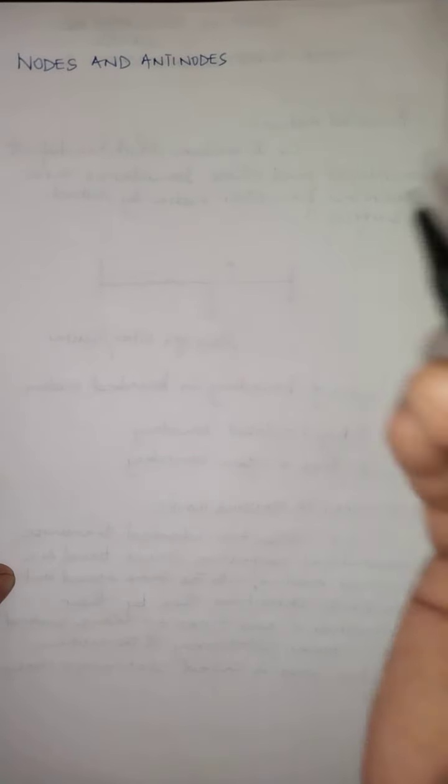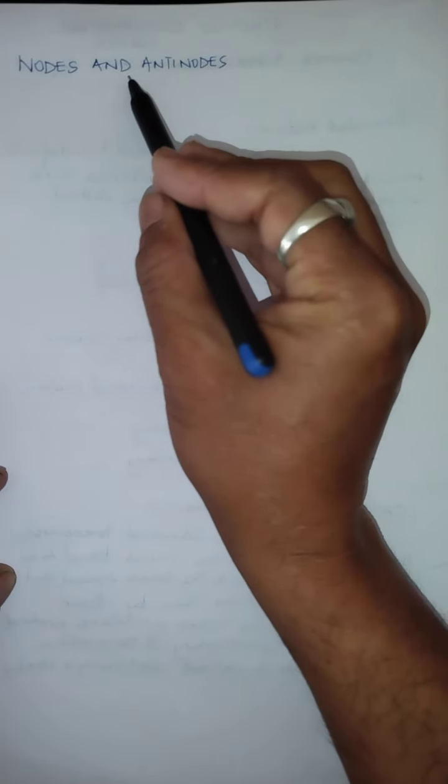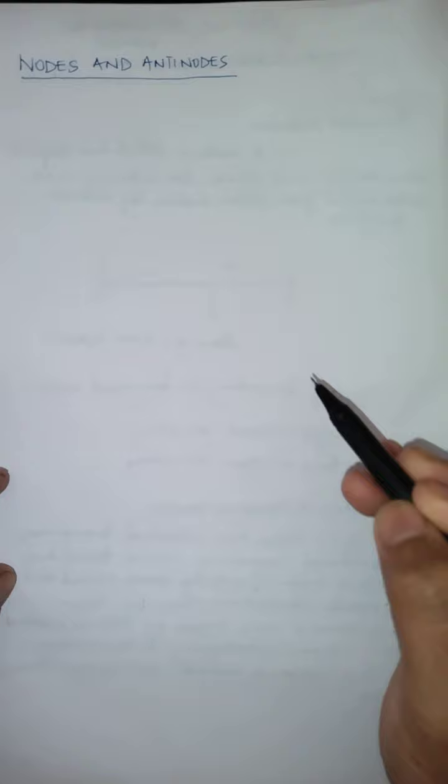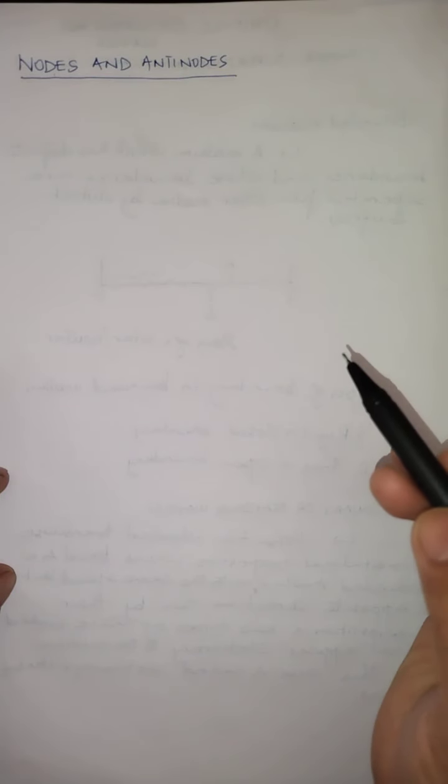Now in a stationary wave we can observe two points. These are the two important points that we need to mark and understand. One point is called nodes, another is called antinodes. So basically these are important points to be noted down. One is called nodes, N-O-D-E-S, another is antinodes.